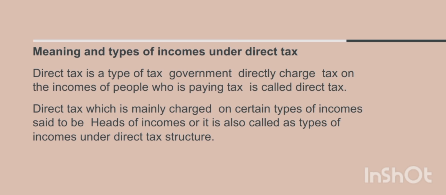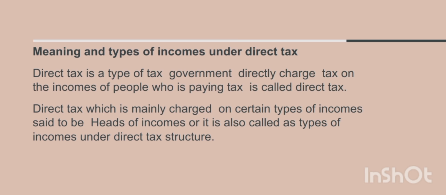And today we are discussing direct tax and the types of incomes which are assessed under direct tax. In the previous session, I have already explained what direct tax is. Direct tax means the government charges taxes directly on the income of the people who are paying tax. The types of incomes taxed under direct tax are categorized into five heads of income.